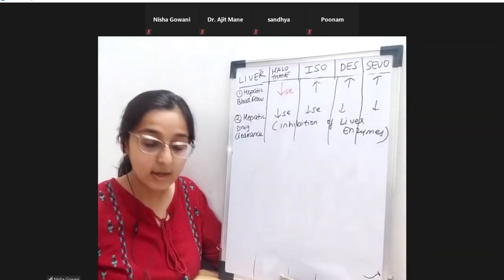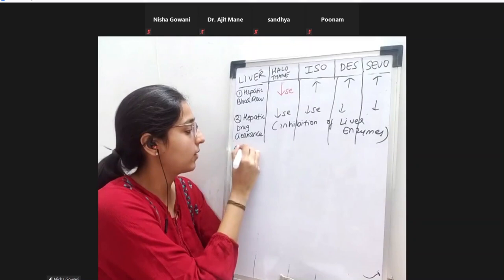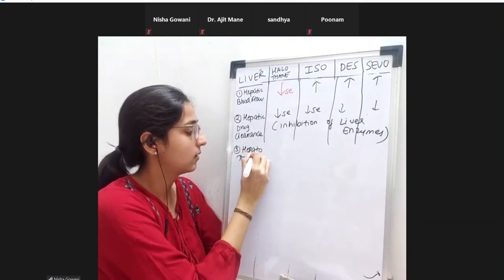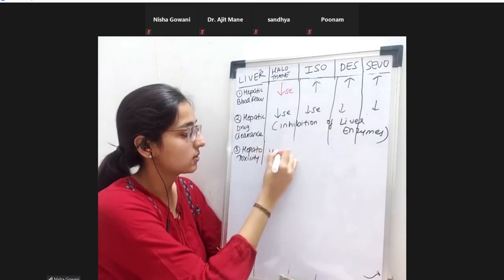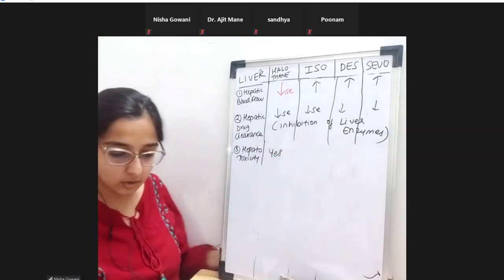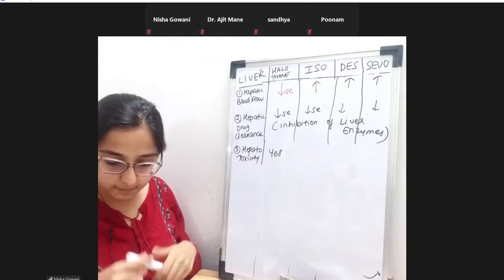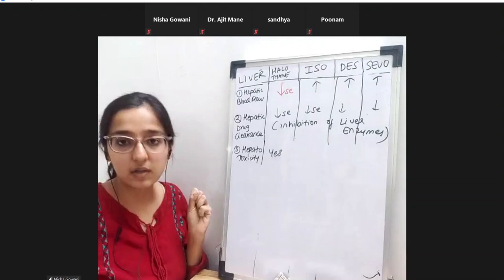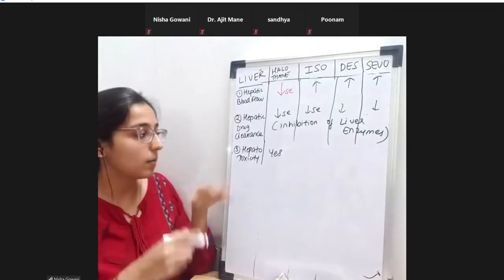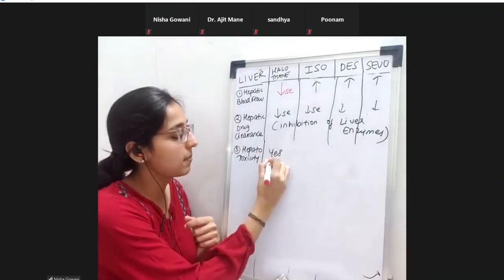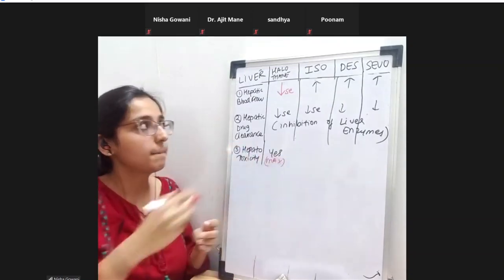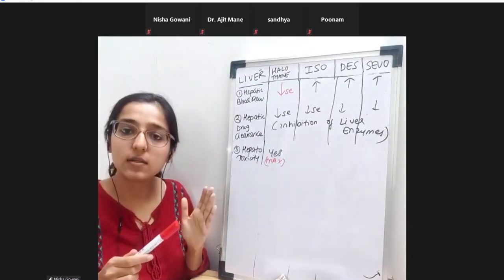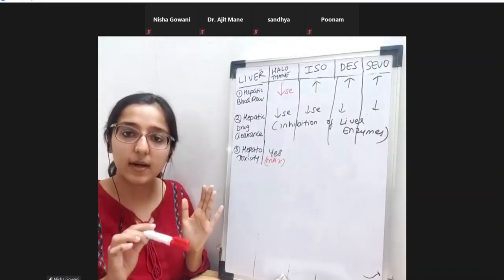All right. Now, next important, very important, hepatotoxicity. Halothane is hepatotoxic. Yes. Halothane is hepatotoxic. All right. But I will also tell you that iso and des have got some amount of hepatotoxic potential. Okay. But hepatotoxicity is maximum with halothane. Okay. So now we'll understand halothane hepatitis and the general hepatotoxicity.